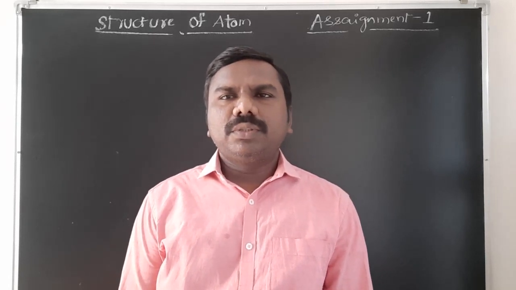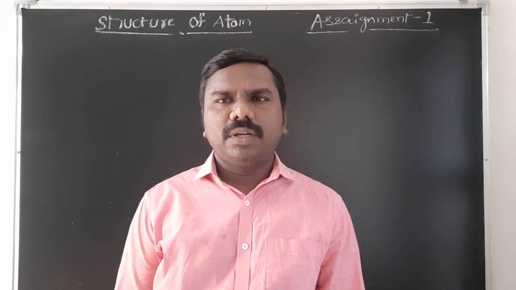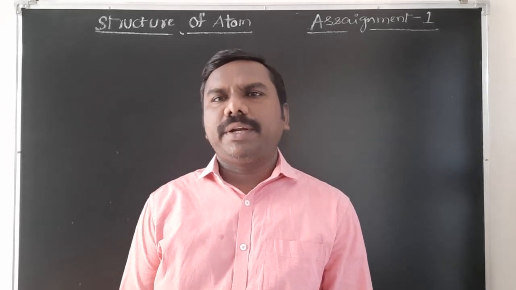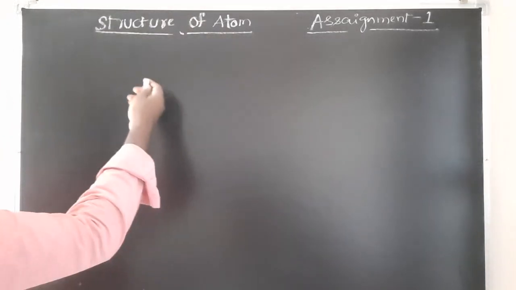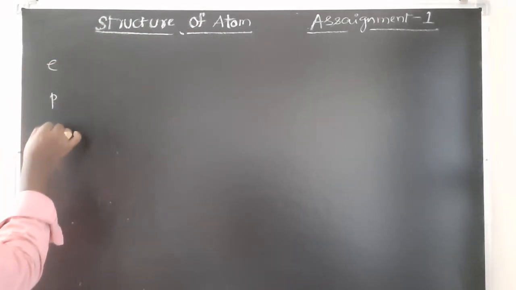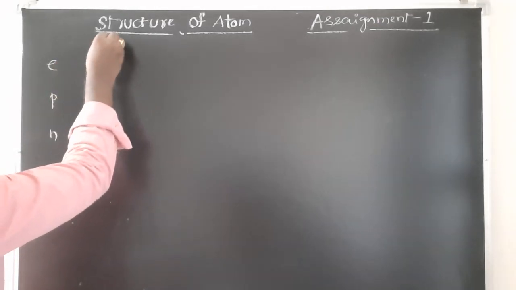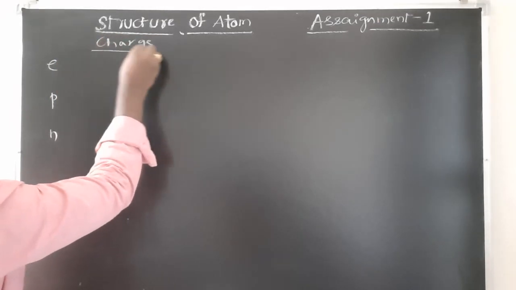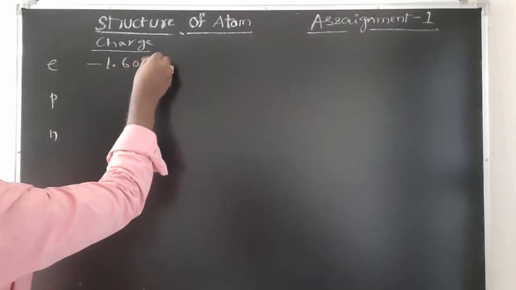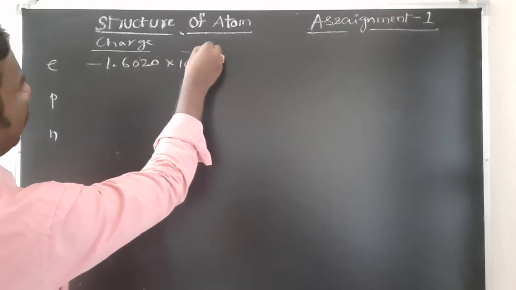Now we should know the charge of electron, charge of proton, charge of neutron, and mass of these 3 particles. Those are very, very important. The fundamental particles are electron, second proton, third neutron. The charge of electron is minus 1.6022 into 10 to the power of minus 19 coulombs.